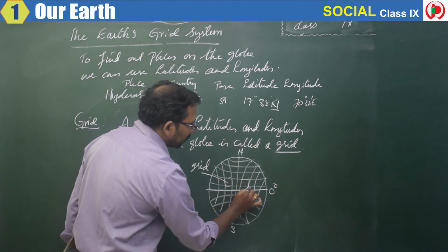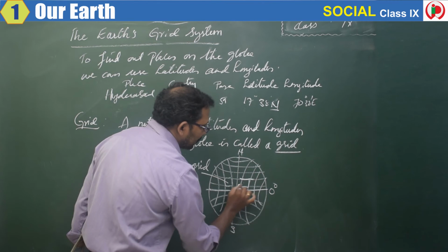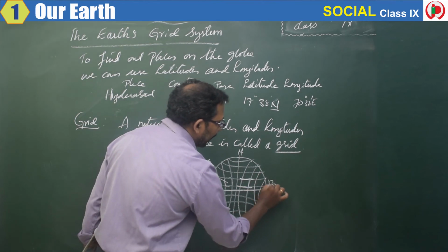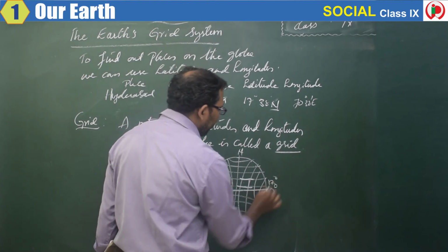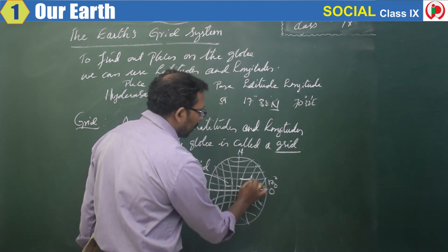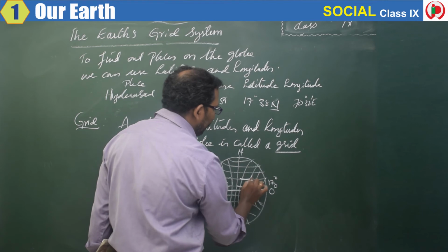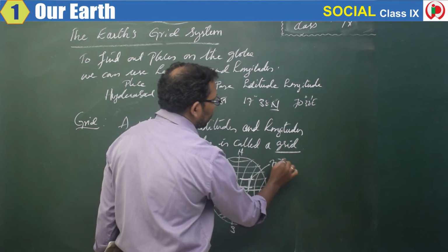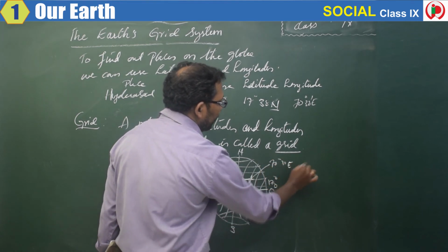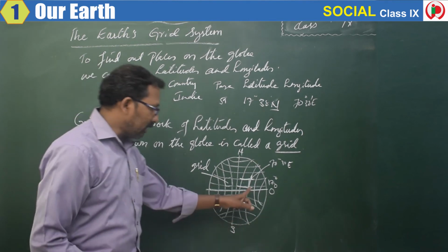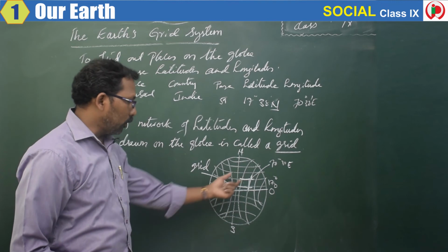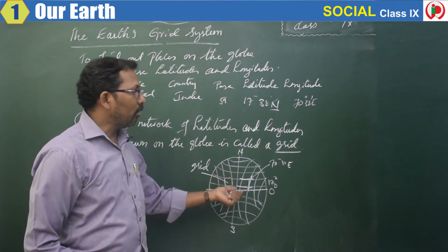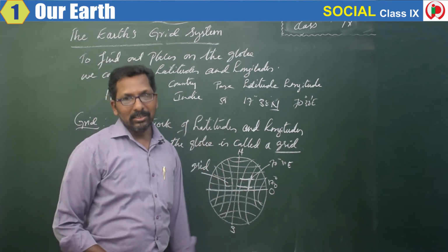So let us assume this is the latitude, 17 degrees. And what about this? 78 degrees 38 minutes east longitude. So this is the latitude and this is the longitude that I have drawn. With this, we can find out the place very easily.